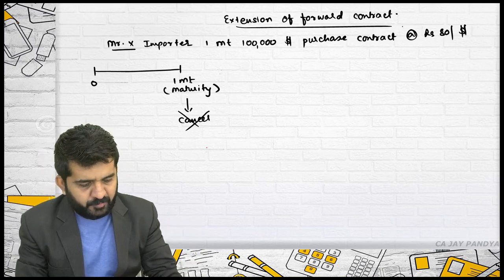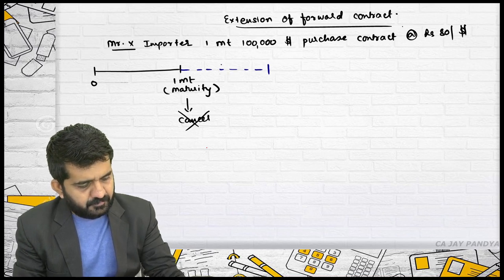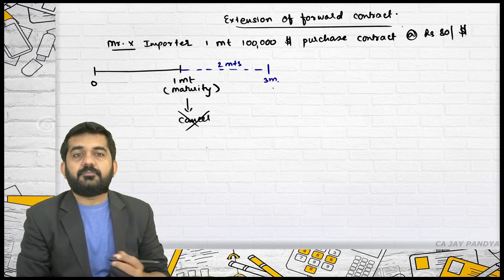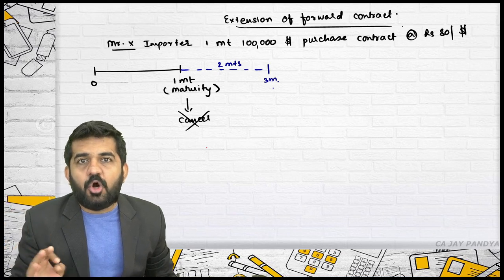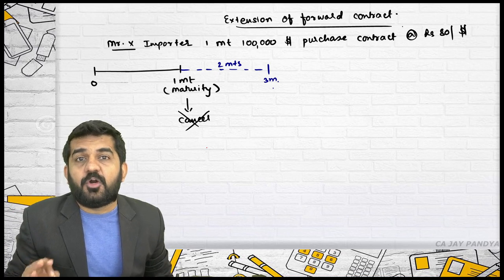So Mr. X wants extension of 2 months for this forward contract.